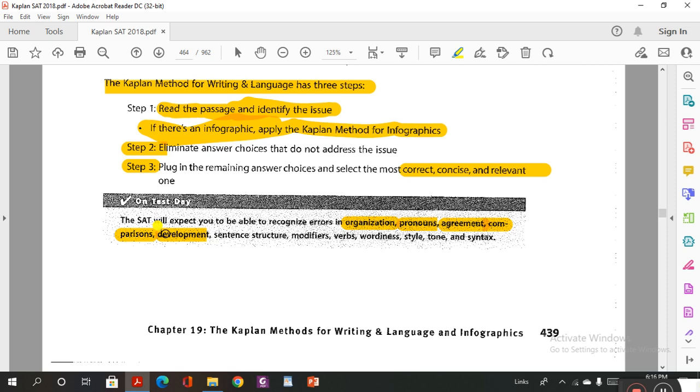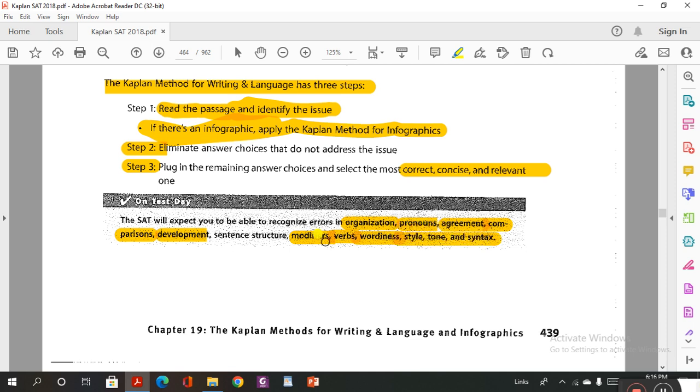Modifiers too, like the adjectives, the adverbs, the verbs, the tenses. We have to know all of these. Wordiness looks like repeating words or sentences, extra information, extra sentences, and style, tone and syntax. All of this stuff we have to know, guys.